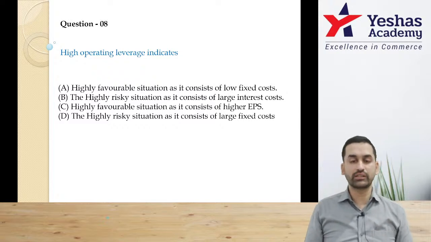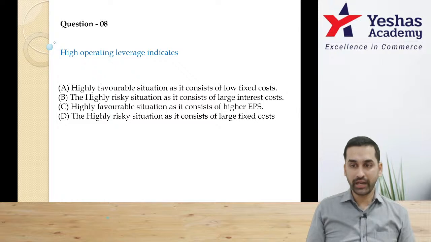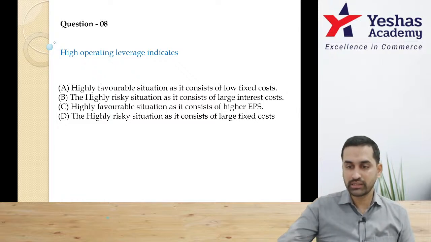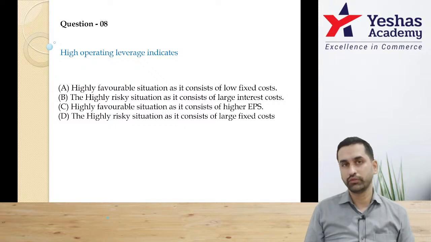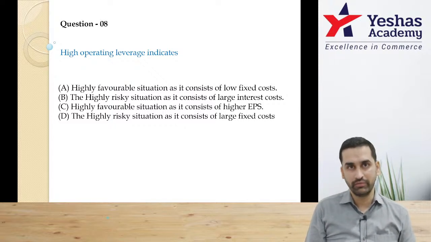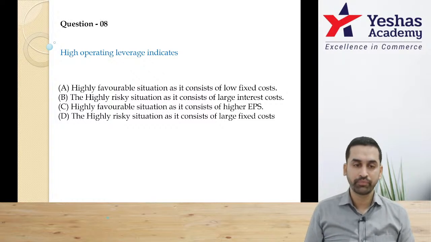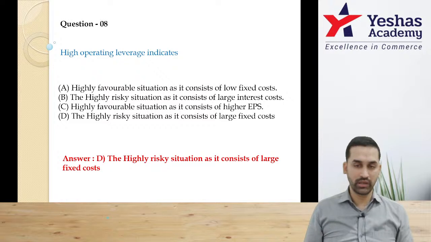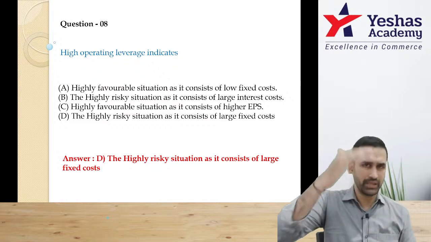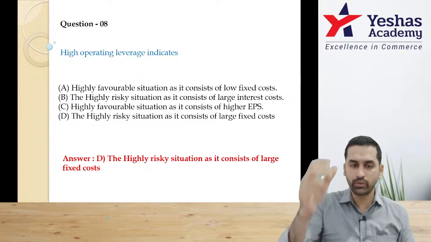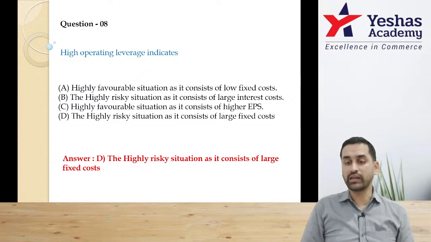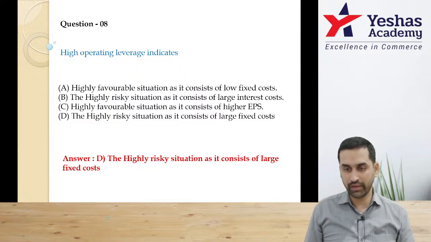Second says highly risky situation as it consists of large interest cost. We are not discussing interest cost. Question is about operating leverage, and in operating leverage, the focus is business, day-to-day activity. Where is the question of interest? Interest is a finance cost. Third one, high favorable situation as it consists of high EPS. EPS is all far away. We are still discussing operating day to day. Option D, high risky, because it consists high fixed cost. That's the correct answer. Everybody, hope you're understanding. I can see in the chat box question number 8 almost everyone has given a perfect answer. Yes, sir. Let's move on.